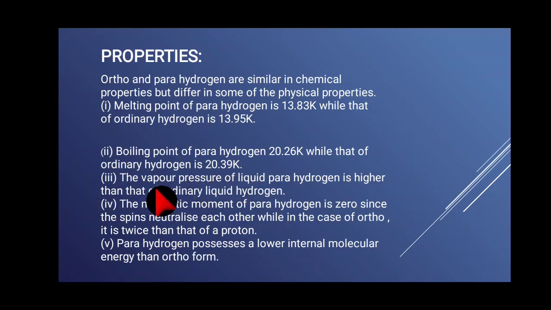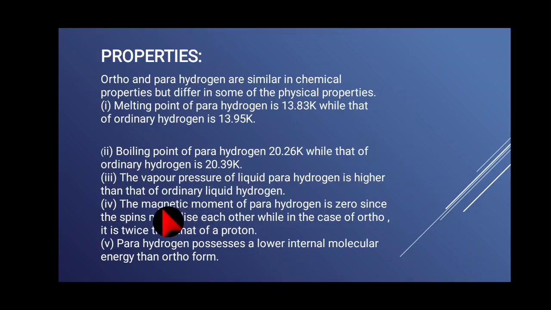Point number 3. The vapor pressure of liquid para hydrogen is higher than that of ordinary liquid hydrogen. Point number 4. The magnetic moment of para hydrogen is 0 since the spins neutralize each other, while in case of ortho it is twice that of a proton.